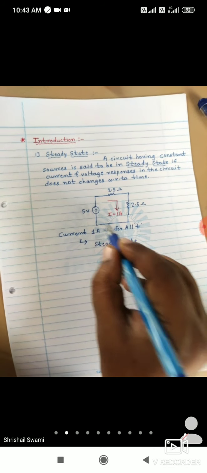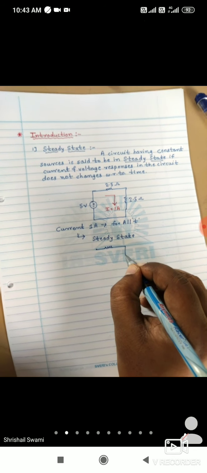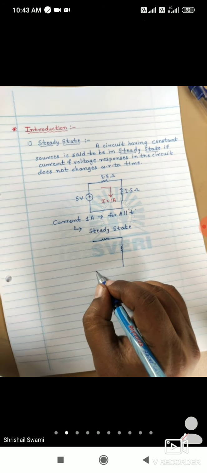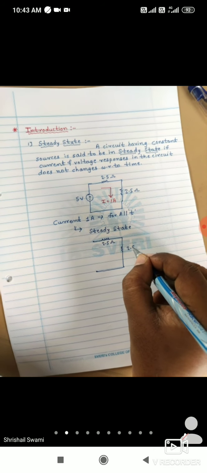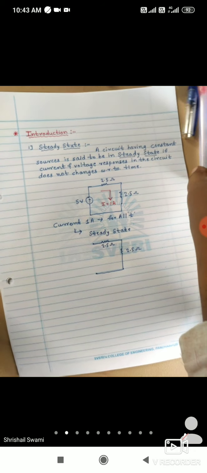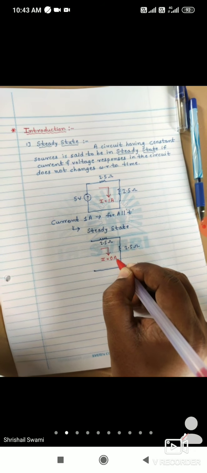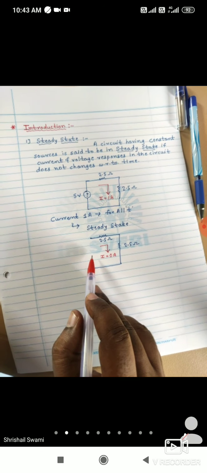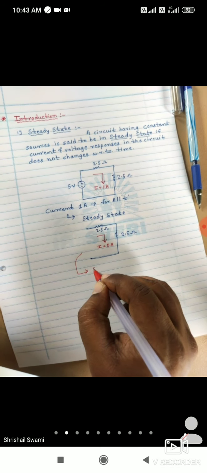And when you remove the 5 volt source, the circuit becomes open. I will write 2.5 ohm and 2.5 ohm, meaning you have removed the voltage source now. So what will be the current now? I is equal to 0 ampere. Until you connect the voltage source, the value of current remains 0. So this is another steady state.